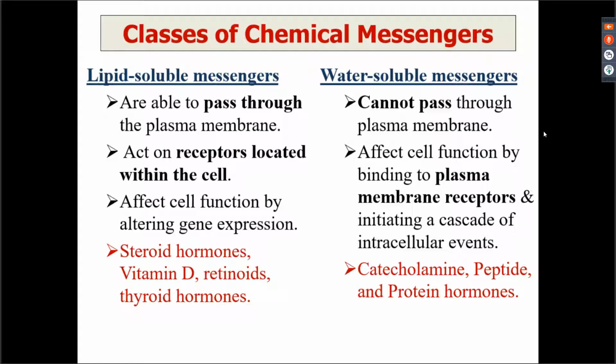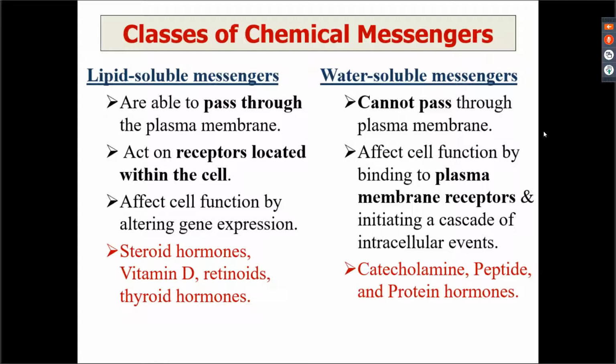So lipid soluble, they are able to pass through the plasma membrane. Water soluble cannot pass through the plasma membrane. Now, why this is important is because once you know what class of chemical messenger it is, then you will also be able to see where the receptor for that chemical messenger would be present.